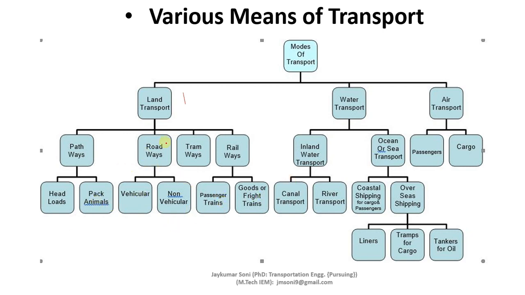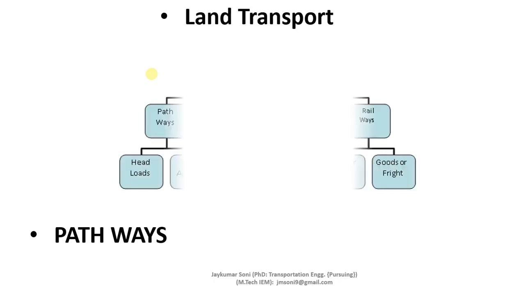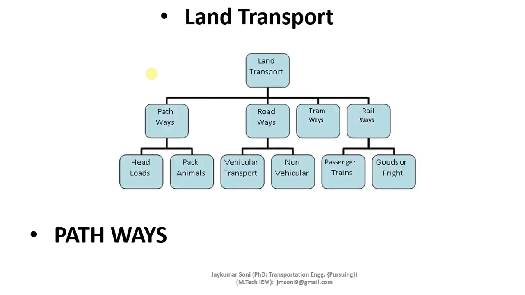First of all, we will learn about land transport. As I have mentioned in earlier slides, land transport is divided into four categories. First is pathways.